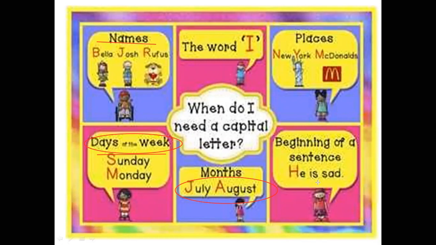Here, the beginning of the sentence. He is sad. Here, the beginning of the sentence, as we said before. So let me ask you, when do I need a capital letter? We said for the days of the week, the months of the year, the beginning of the sentence. This is the third kind. Places, brands, pronoun I, the names in general, and the title or specific names for people. Okay.